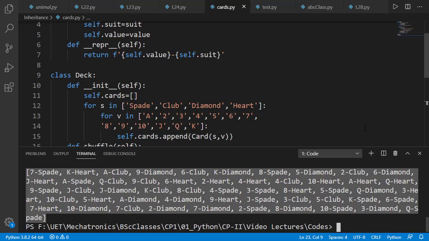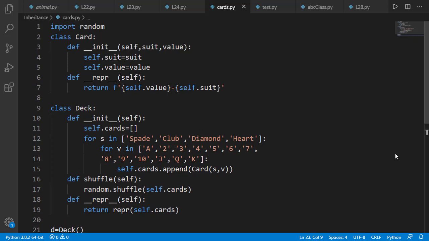Of course you can extend the program to implement some game logic, but I just wanted to explain the difference between inheritance and composition.